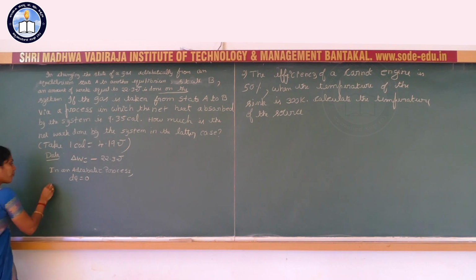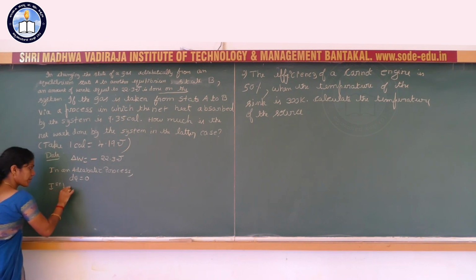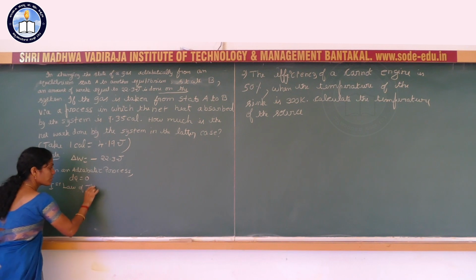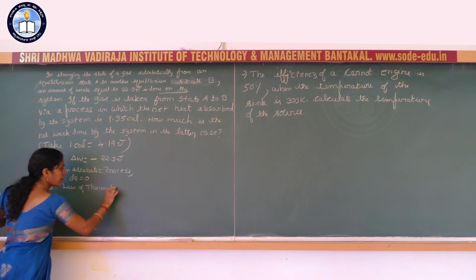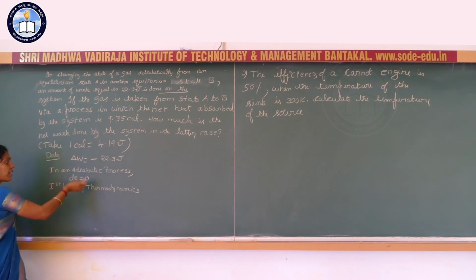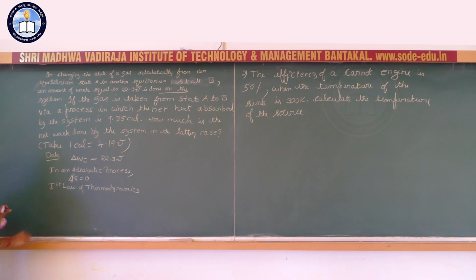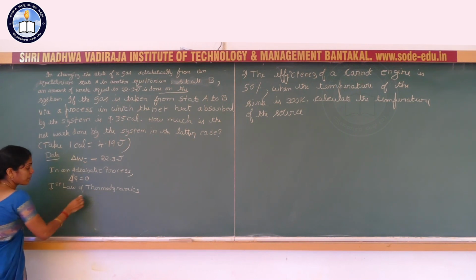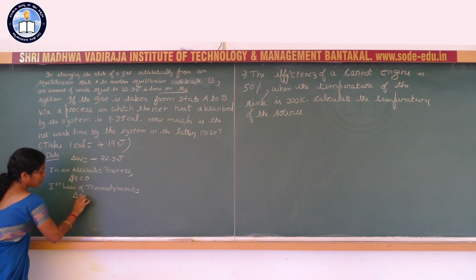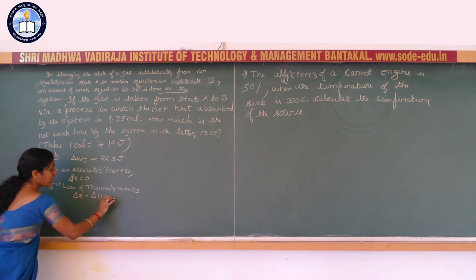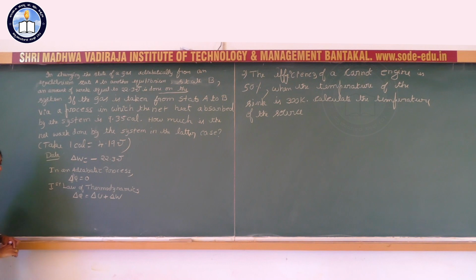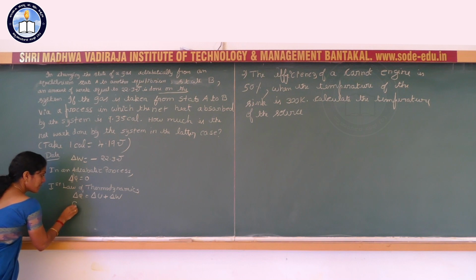So from the first law of thermodynamics, I have already said, here you can write either delta W or delta Q, anything, let us name delta Q. So what is it from the first law of thermodynamics? Delta Q is equal to delta U plus delta W. So here, since in the case of an adiabatic process it is 0,